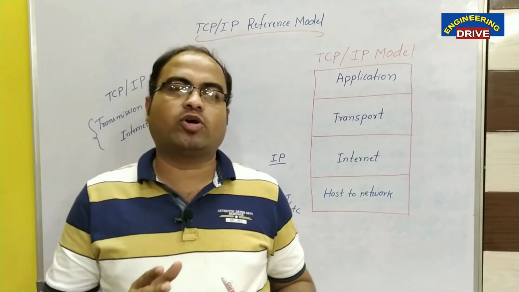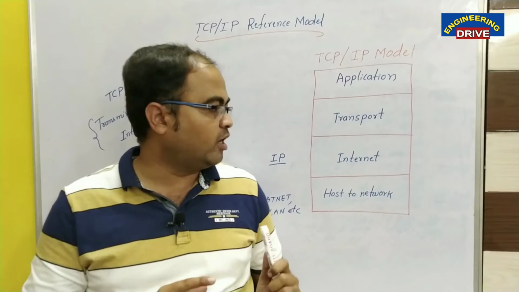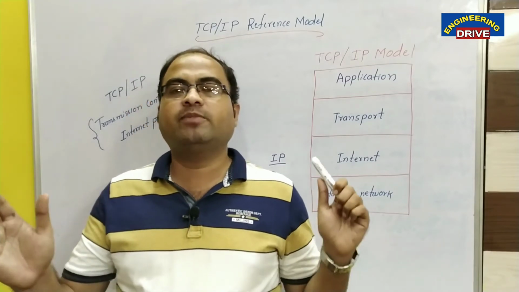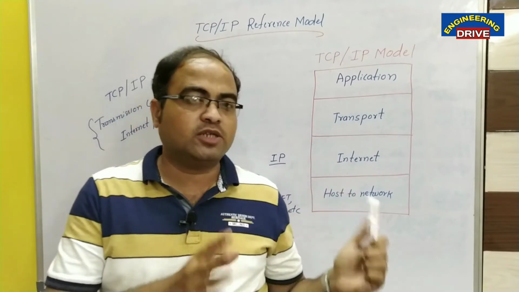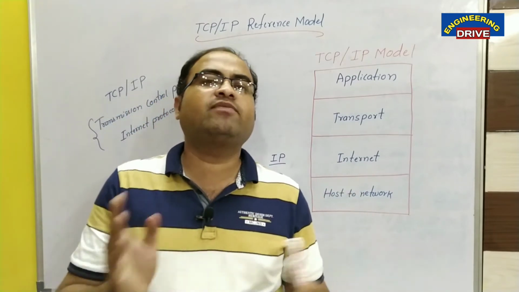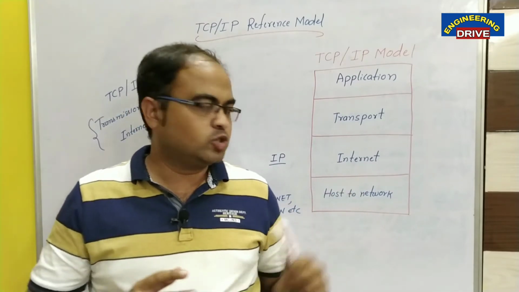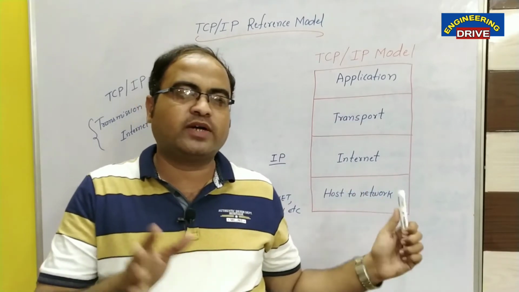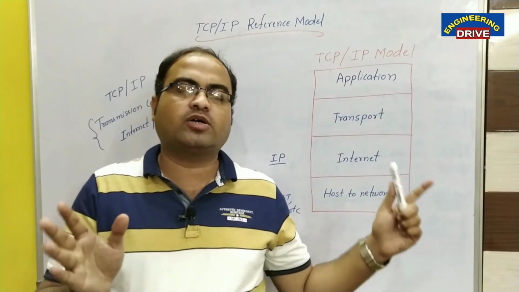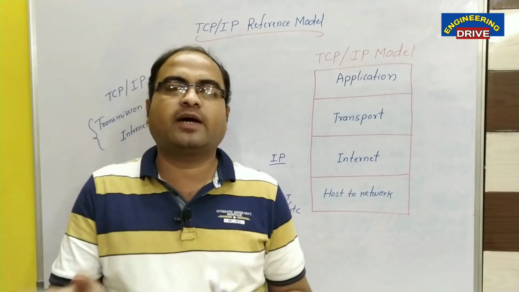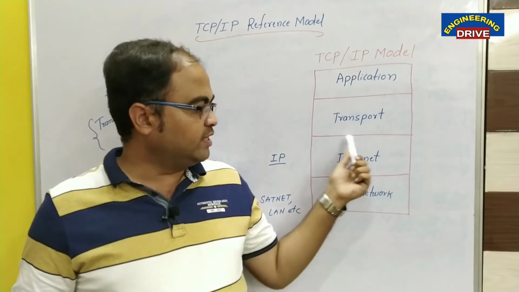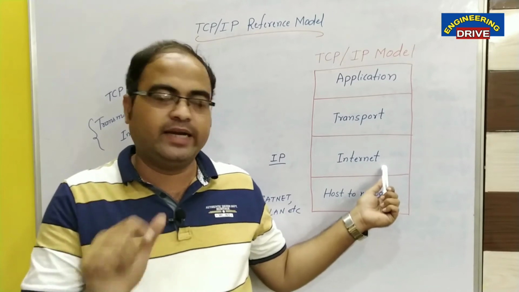This protocol is very important in order to establish communication between 2 sets of devices. If the internet protocol is not available, then the connection will not be established first. So internet protocol is mainly used for establishing the connection across the set of devices. Once the connection is established, the communication can take place automatically. So it is the responsibility of the internet layer.